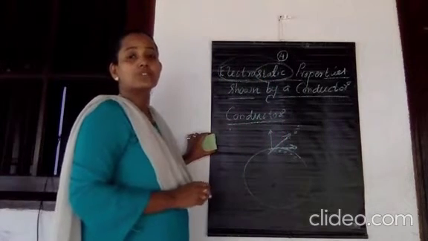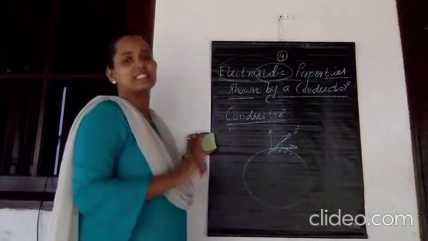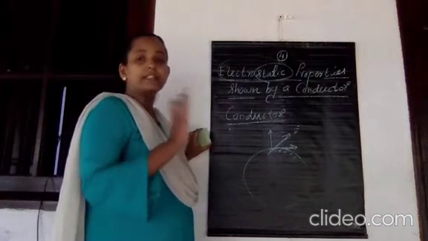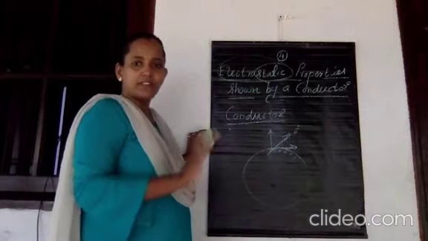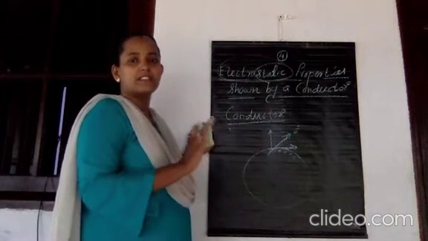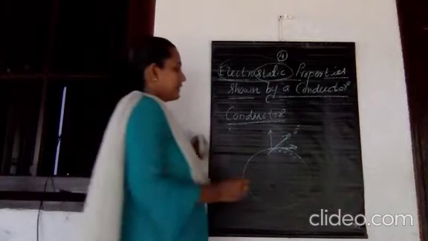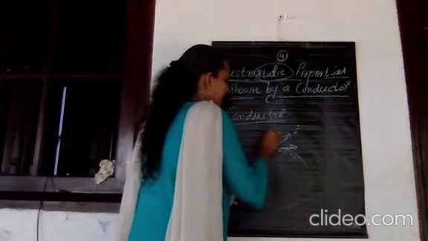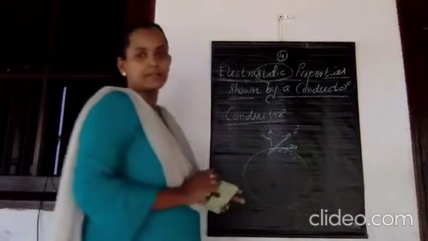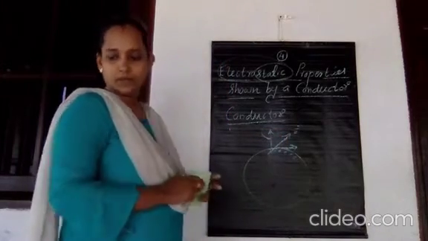Static means at rest. Which means there is no surface current through that conductor under static condition. Therefore, that gives support to the concept that just outside the surface of a conductor, the direction of the electric field is always normal to it. That is the second property. Okay.